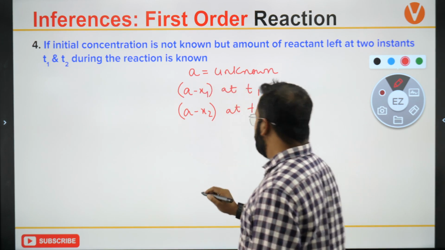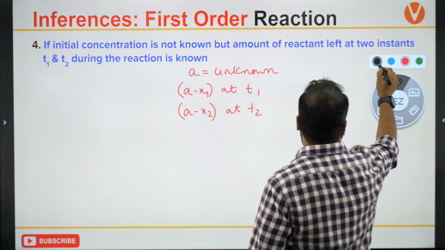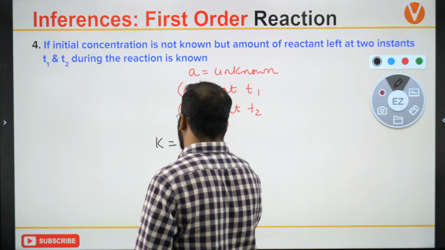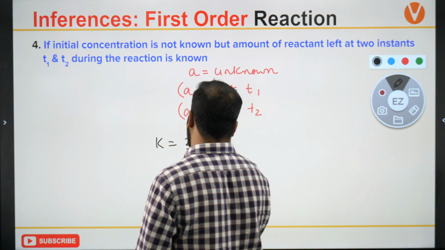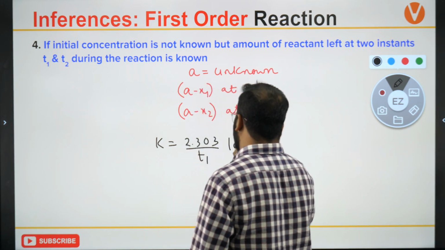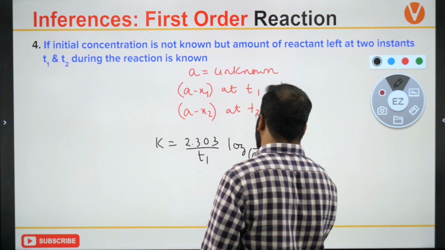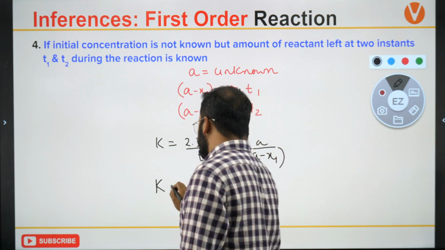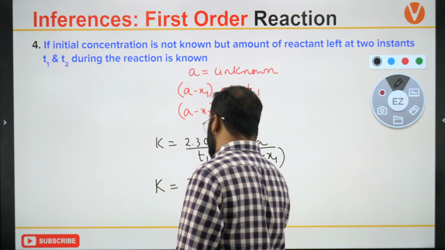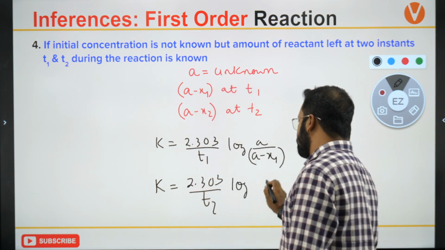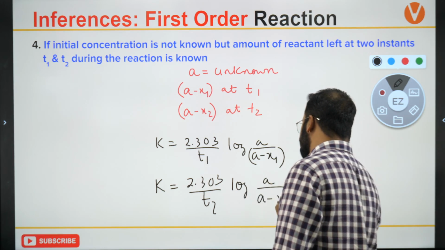A remains unknown, so I will use two equations. K is equal to 2.303 upon t1 log of A by A minus x1, and K is equal to 2.303 upon t2 log of A by A minus x2.